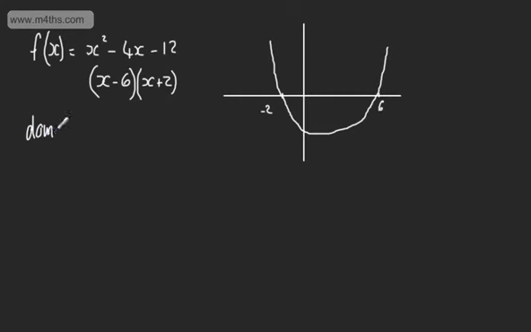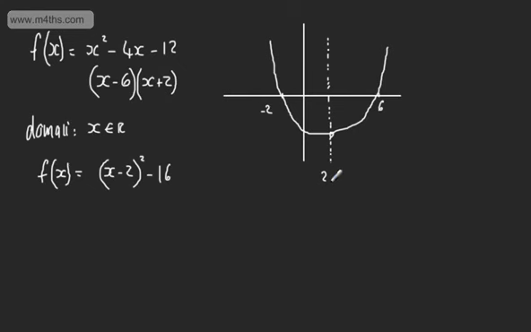So let's say the domain was not restricted. So I didn't restrict the domain. We said that x belongs to the reals. So again, quite clearly testing the endpoints is not an option. What we can do here is go ahead and simply now complete the square. So in completed square form, f of x is going to be x minus 2 all squared, then we're going to have -4 minus now the 12, which will give me -16. It's not a massively accurate sketch. It's going to give us now my axis of symmetry like so. And then we're going to have our minimum point or vertex, and this is going to be 2, -16.